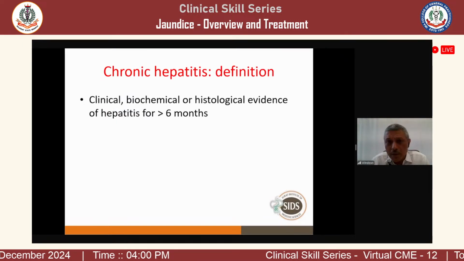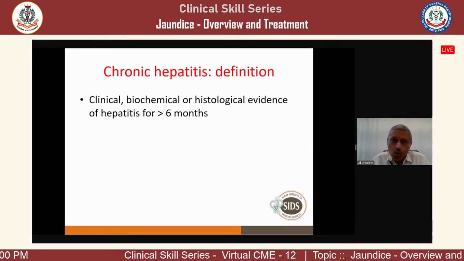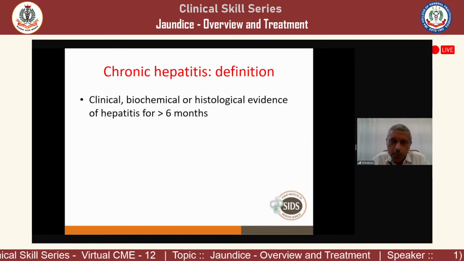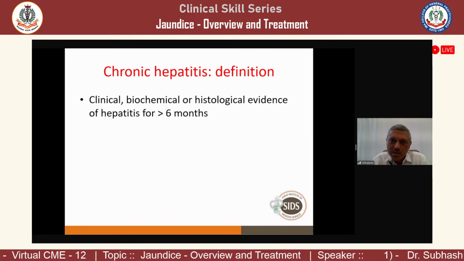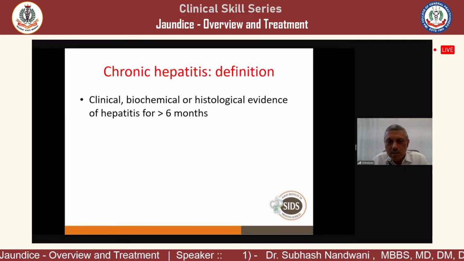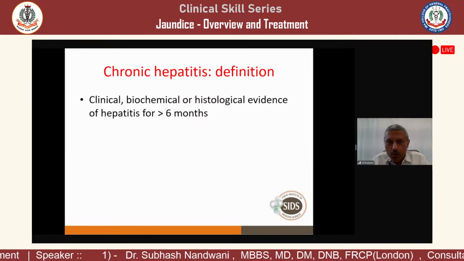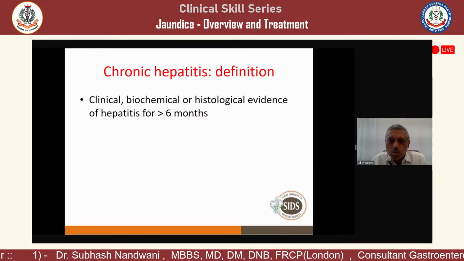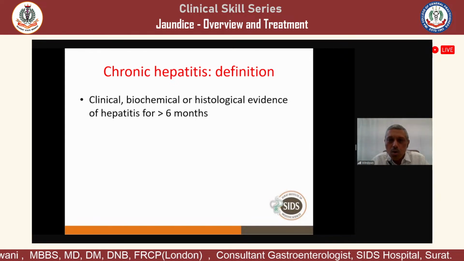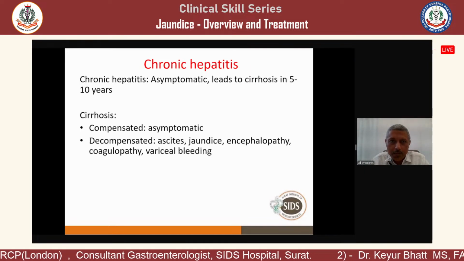Now come to chronic hepatitis. Chronic hepatitis by definition has a cutoff of 6 months. Clinically, a patient has jaundice for 6 months, so it is chronic hepatitis. Biochemically, a patient has high ALT for more than 6 months, so it is chronic hepatitis. Or histological evidence: the patient has jaundice only for 15 days, but you do a biopsy and it shows fibrosis or cirrhosis. So this is chronic hepatitis. So chronic hepatitis is by history, biochemistry, or histology. The cutoff is 6 months.